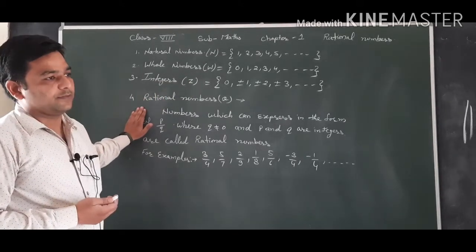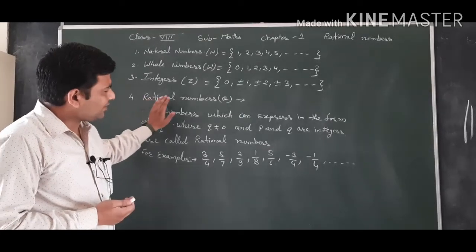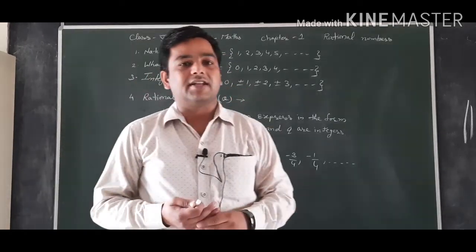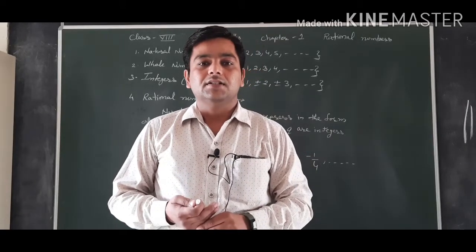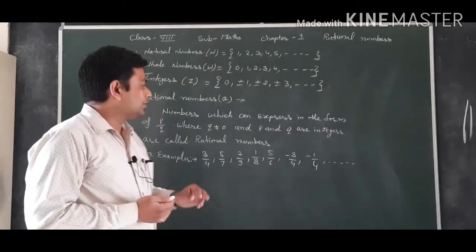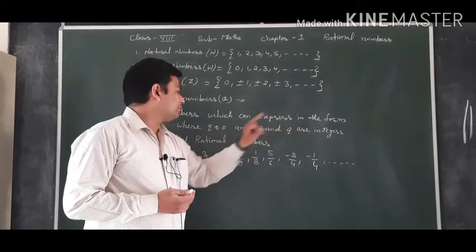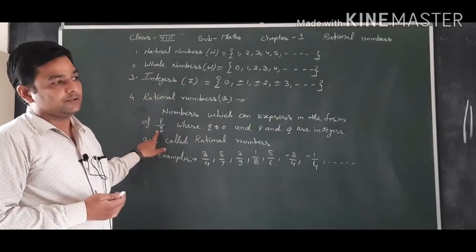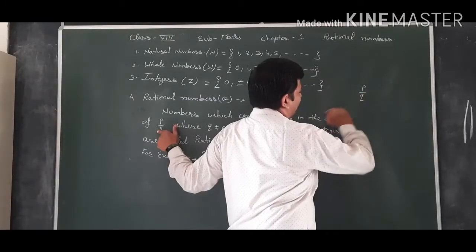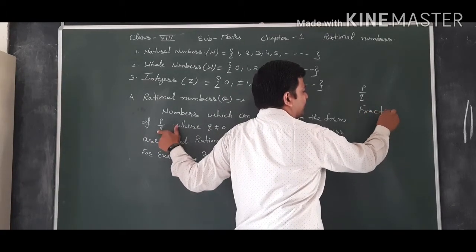Now we study rational numbers. What do we mean by rational numbers? Natural numbers to integers you studied in earlier classes, and today's topic is rational numbers, which are numbers that can be expressed in the form P upon Q. You studied fractions, proper fractions, improper fractions, numerator and denominator.